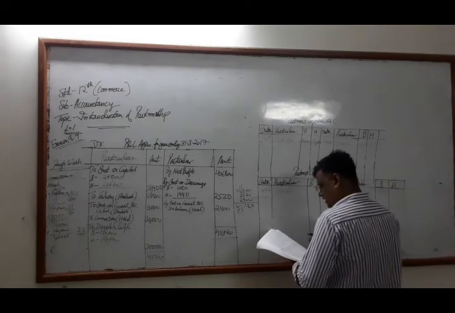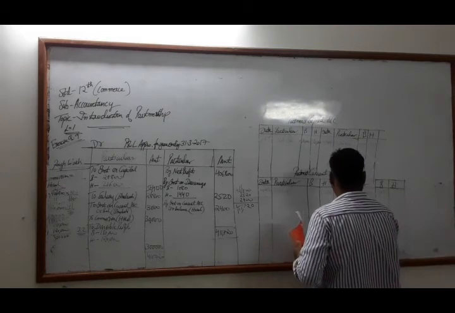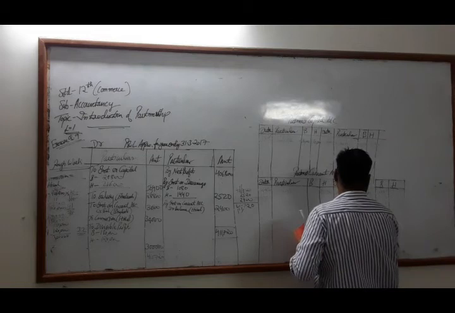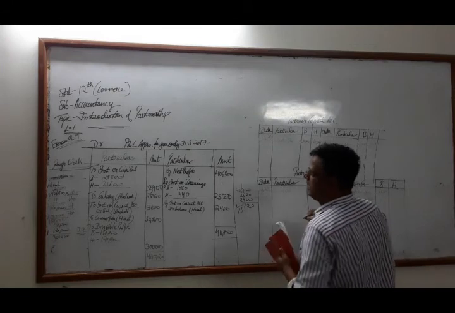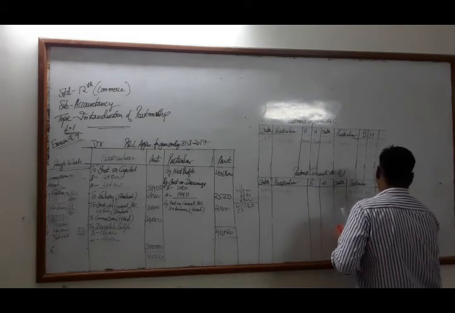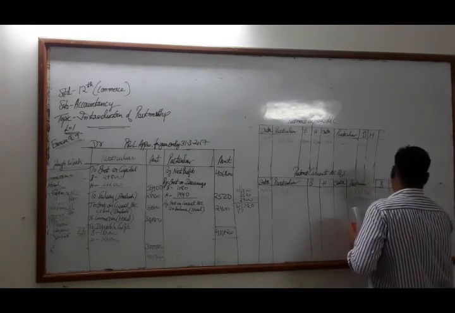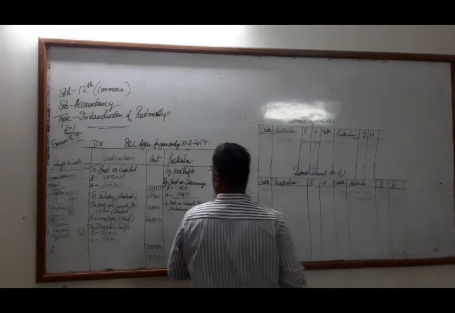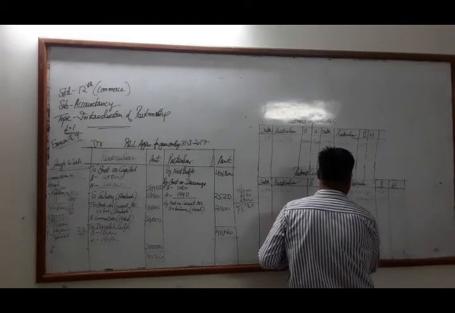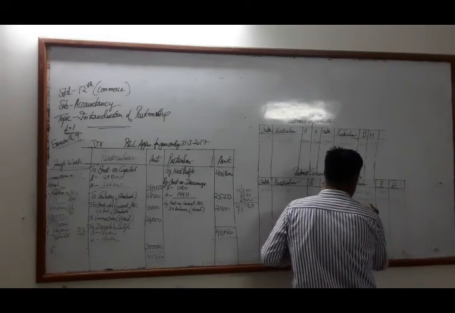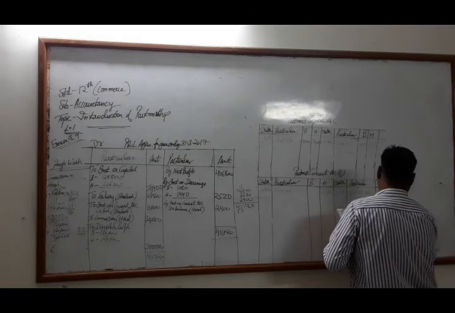On 31/3/2017, by interest on capital, which we have already calculated: 28,800 and 21,600. After that, salary is given to Bhadresh, 28,800.